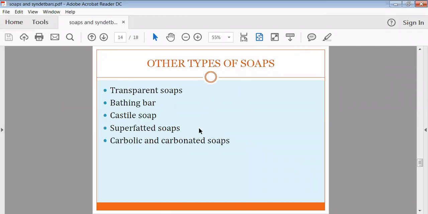Then types of soaps. There are different types of soaps, like transparent soaps, bathing bar soaps, then castile soaps, then super fatted soaps, and carbonic and carbonated soaps.